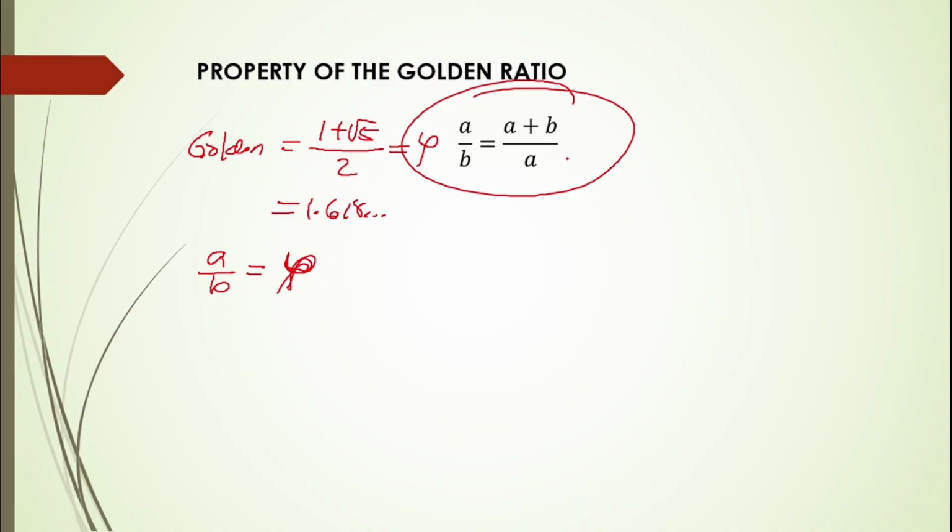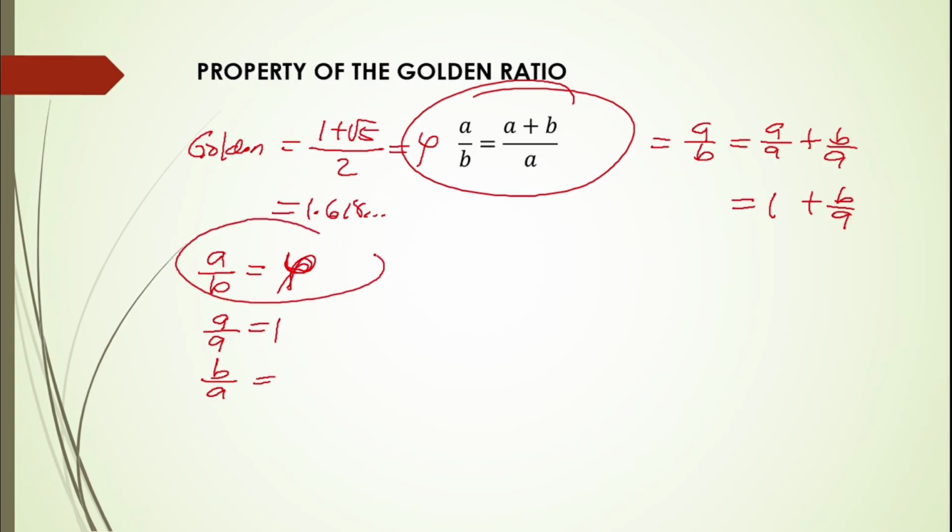And next, if we're going to simplify this one, A over B is equal to A over A plus B over A. So this is 1 plus B over A. A over A is equal to 1, and B over A is the inverse of this part, so 1 over phi.